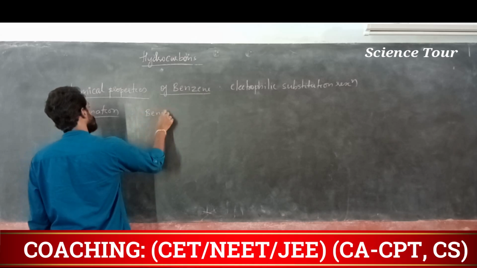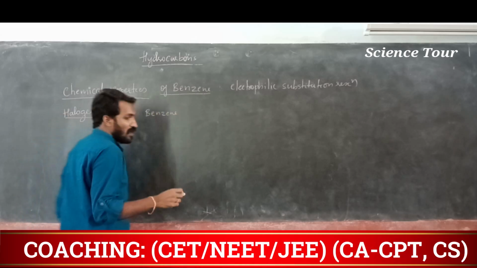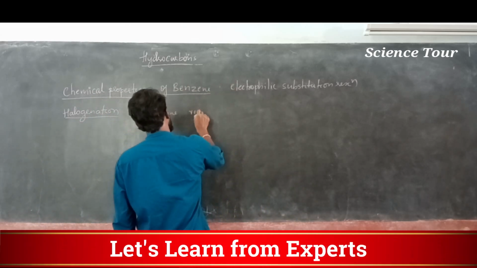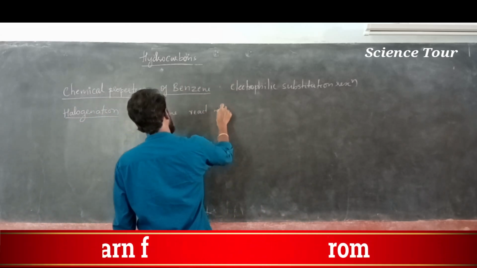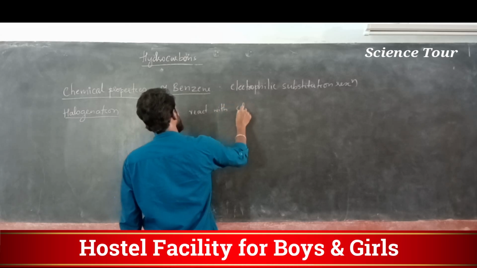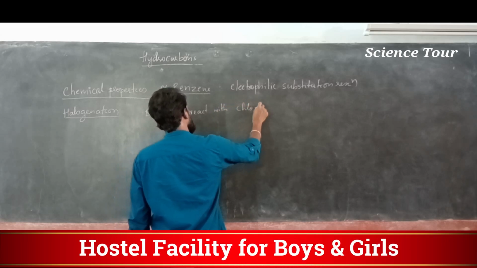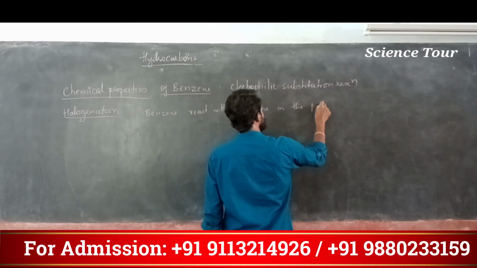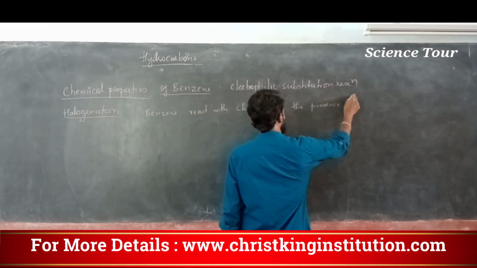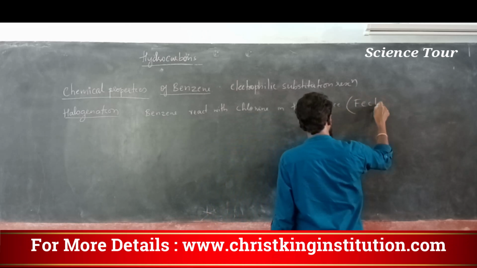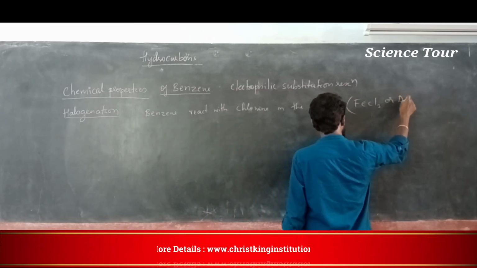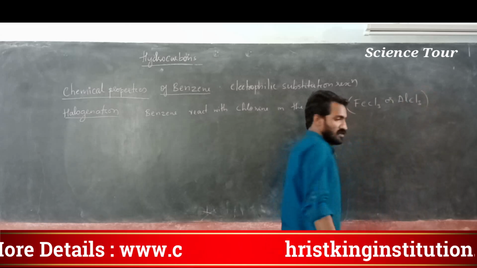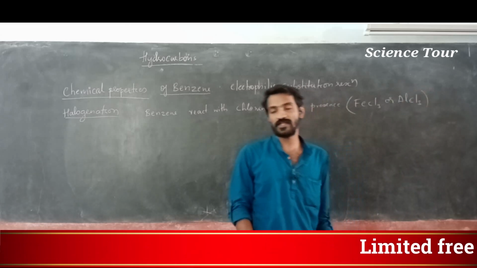Benzene reacts with chlorine in the presence of a catalyst. You can use ferric chloride as a catalyst or you can use aluminum chloride as a catalyst. Understood? Anything you can use, aluminum chloride or ferric chloride.